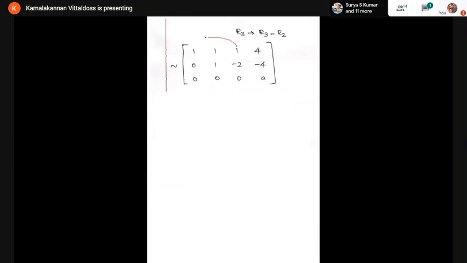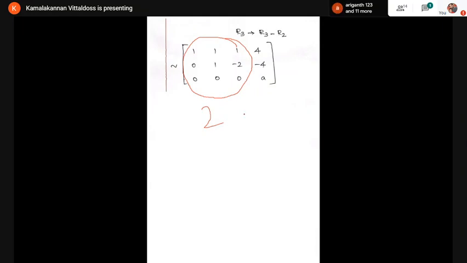Now let us consider the A matrix alone. Now tell me, what is the rank of the A matrix? 2. Good, correct answer. Since the rank of A is 2, the reason is, here I have a 0 row. So only 2 non-zero rows are there, therefore the rank of A is 2.